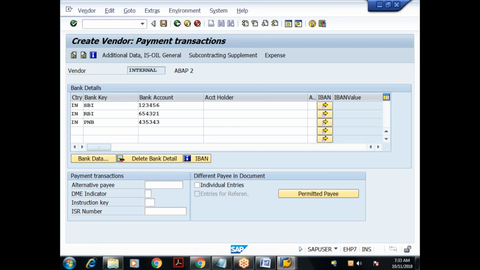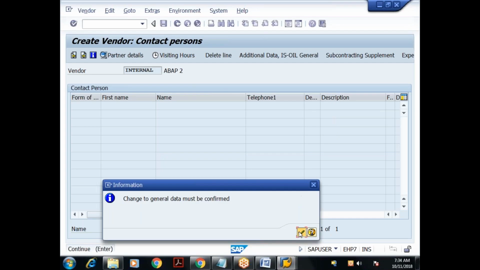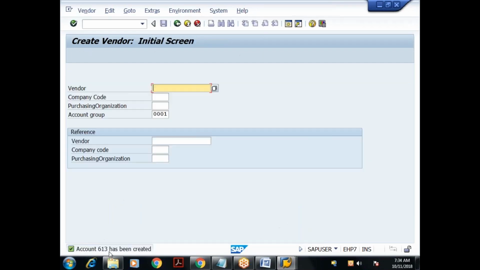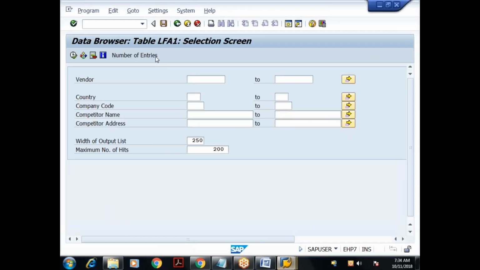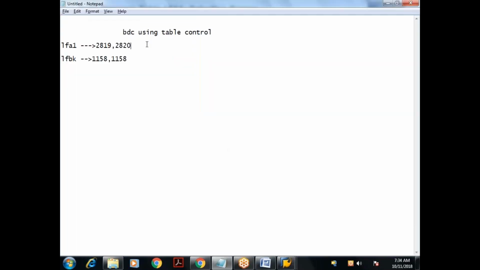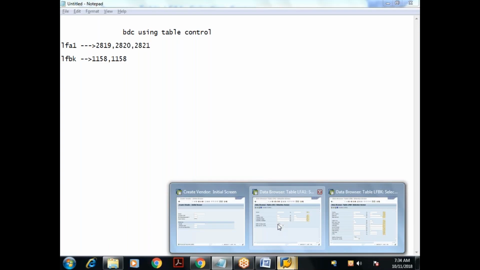Okay, I got some information. No problem. Continue. Vendor number 613 has been created. So let me go and check the tables. 2821. So now I got one entry here. What is the vendor number? Just now created 613. So I'll give the vendor number 613.